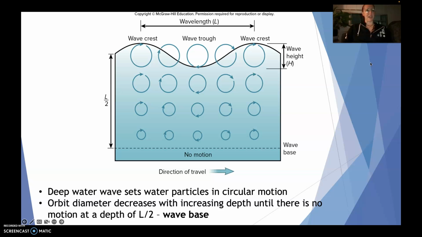And then this would be still a deep water wave, sorry. So the deep water wave sets water particles in this circular sort of motion here. This orbital diameter decreases with increasing depth, right, until there's no motion below half of the wavelength, that's what we call the wave base, by the way. So where we have the lack of motion now is where the wave base is. So that's a whole another little piece of vocabulary to put in here. So we have crest, trough, length, height, and wave base. So we're just really adding things on here.